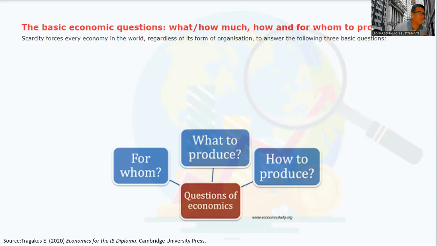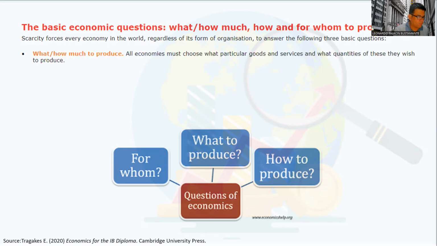So, what are the three basic economic questions? What, how much on the one side, how and for whom to produce. So these are the three basic questions you can see in the diagram below.